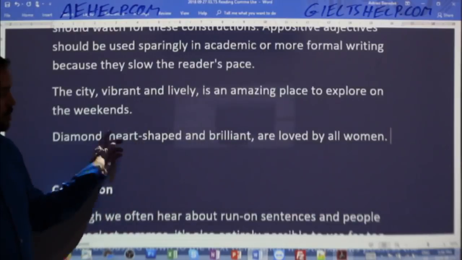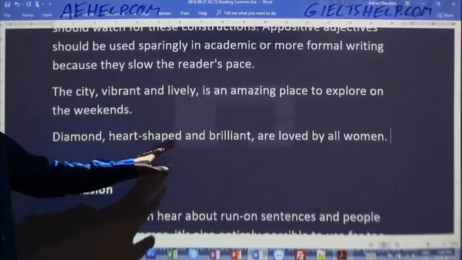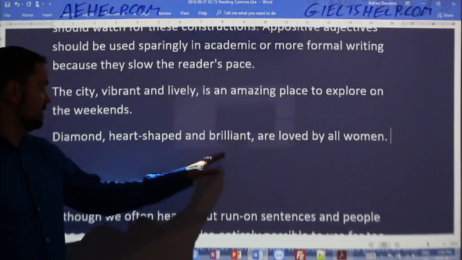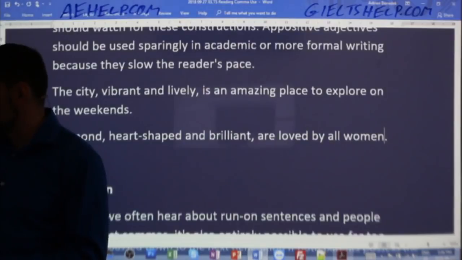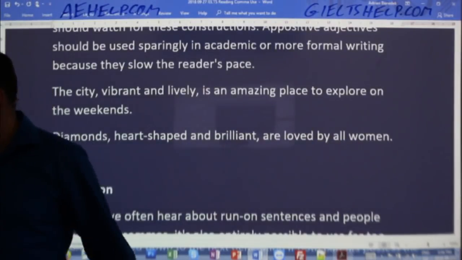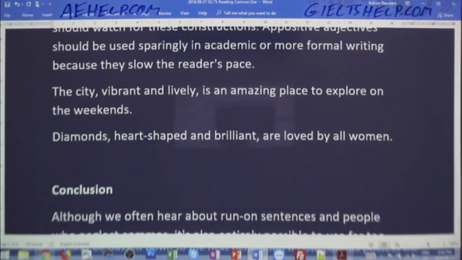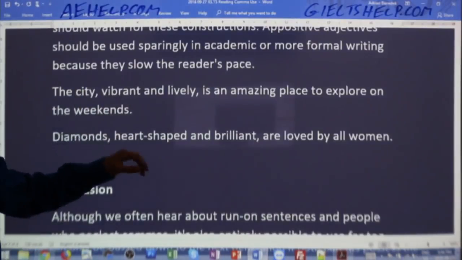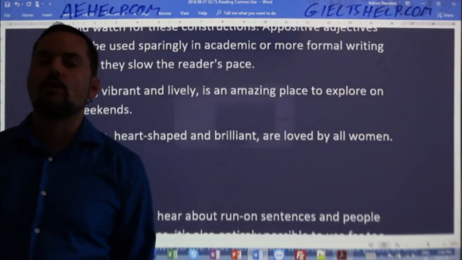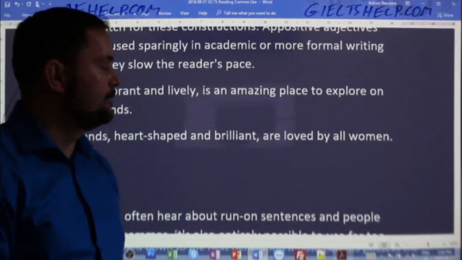Heart shape, remember, join that into one word because it's a one-word adjective. And then maybe add another word like this. So diamonds, S would be a little bit better there. Diamonds, heart-shaped and brilliant, are loved by all women, okay? All right, so that is the final example or final case of comma use there.